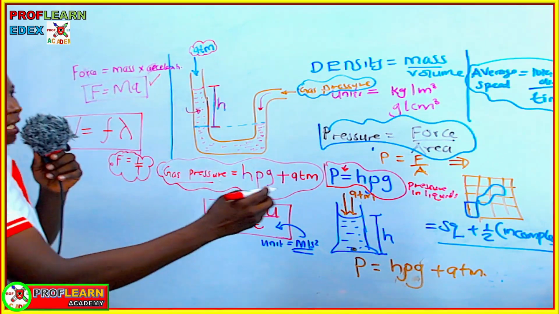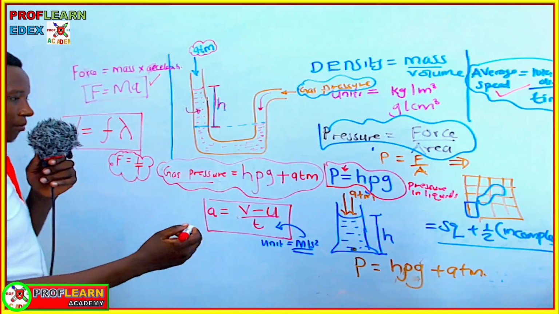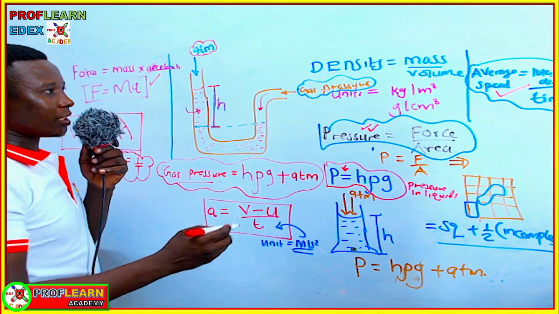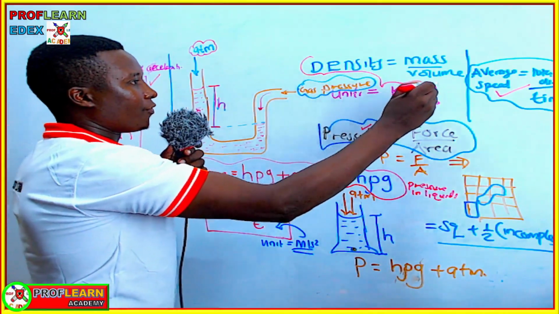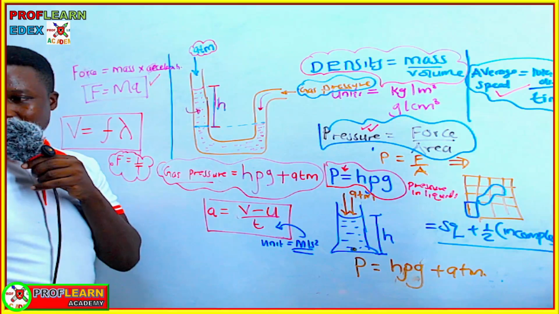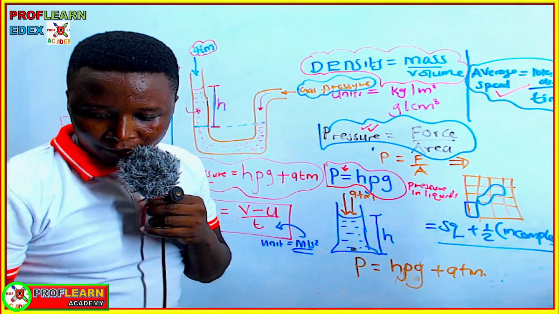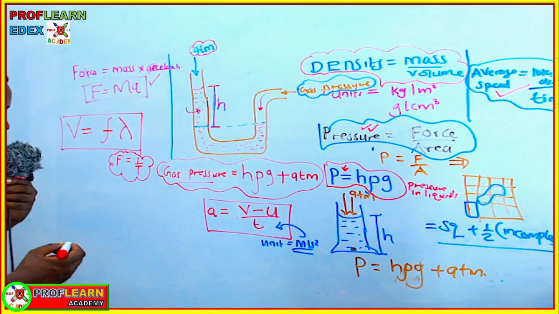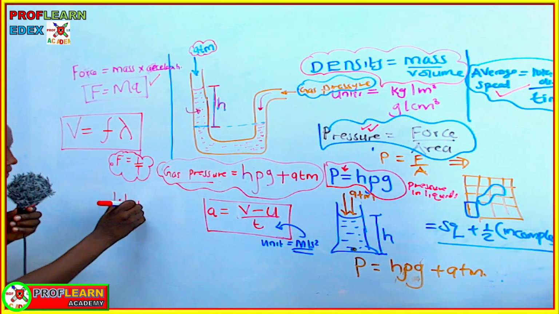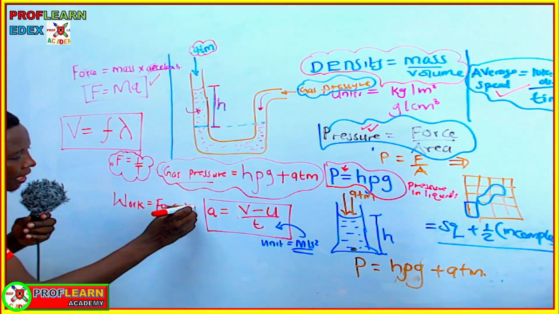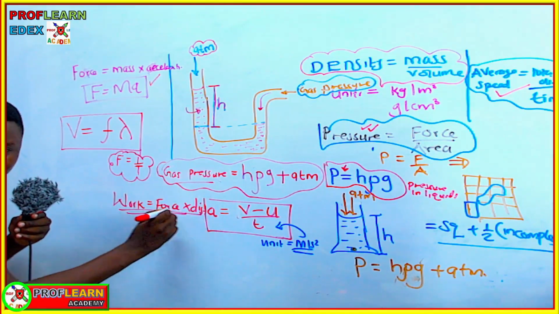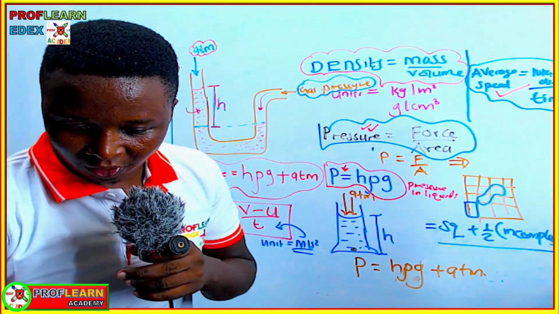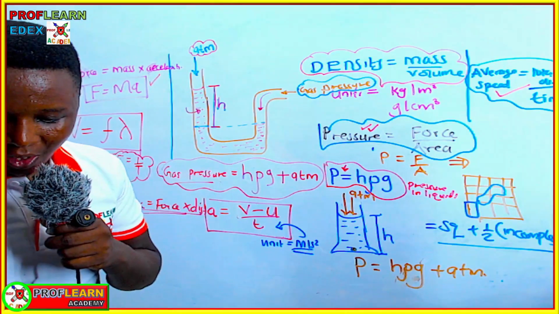This is motion, and also this is motion. And then we have this one for pressure, and this one is also from pressure. And this is the density of materials. We have already mentioned how to use that particular formula. Don't forget the formula from work done. Remember, work is force times distance. So that is another formula that you really ought to remember before you sit for that exam.